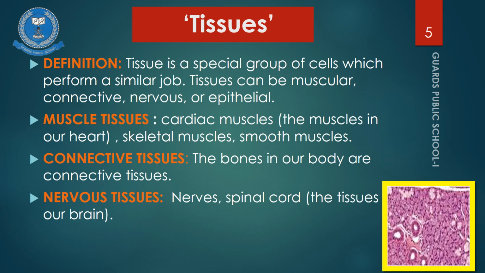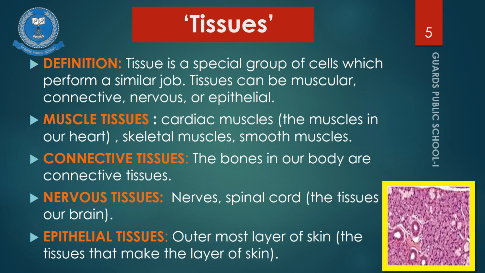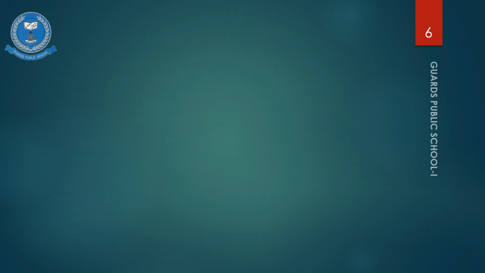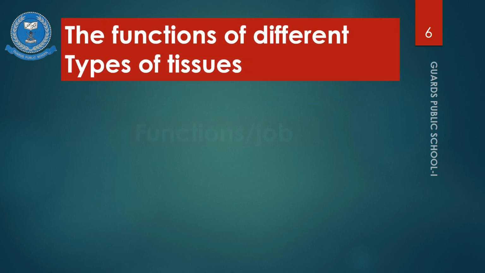Nervous tissues. Nervous tissues means the tissues that are present in our brain. Epithelial tissues. The outermost layer of the skin, or the tissues that make the layer of the skin, are called epithelial tissues. The functions of different types of tissues.